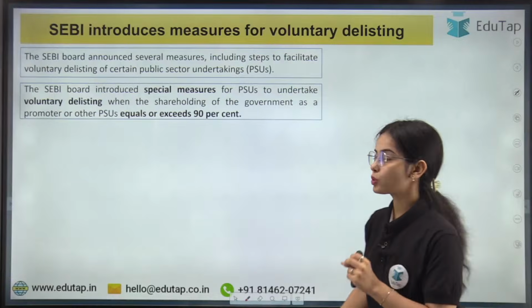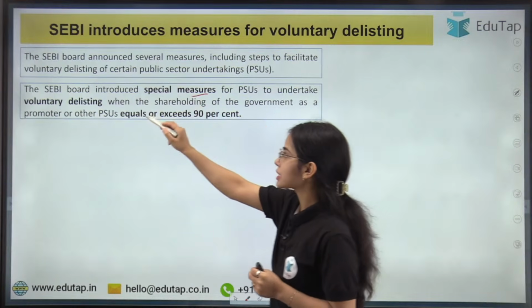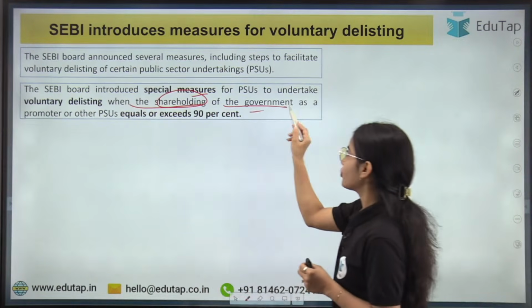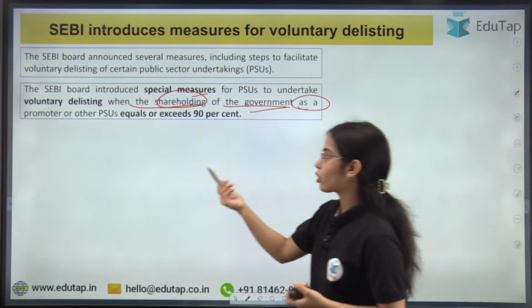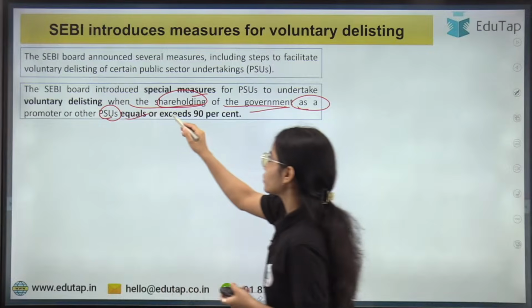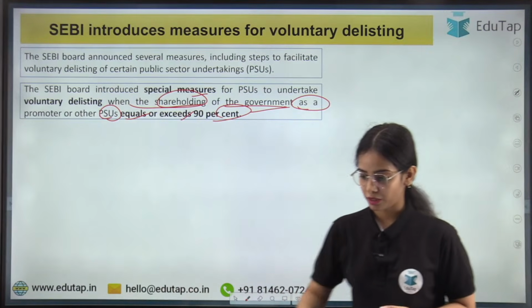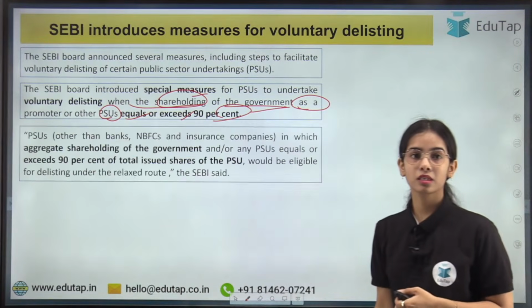So SEBI board introduced special measures for voluntary delisting when the shareholding of the government as a promoter, as the major shareholder, or other public sector undertakings equals or exceeds 90%. So this is the idea. Okay.